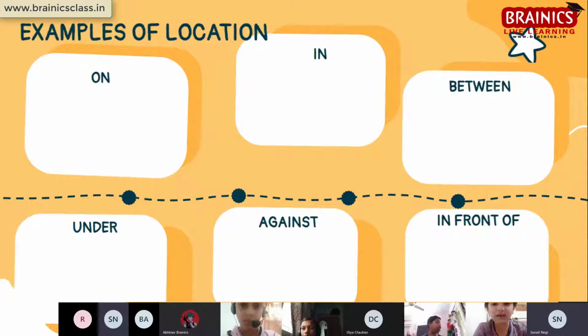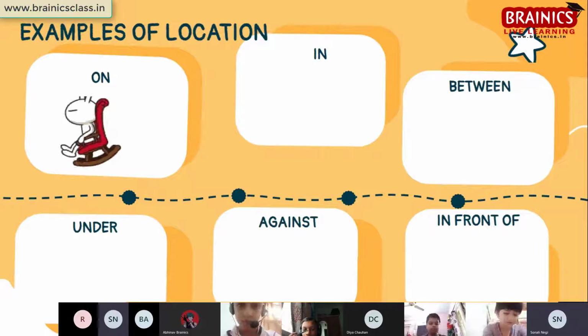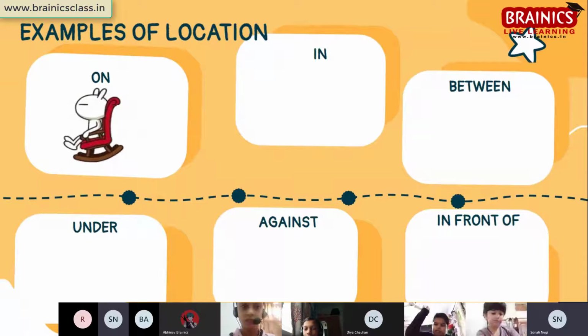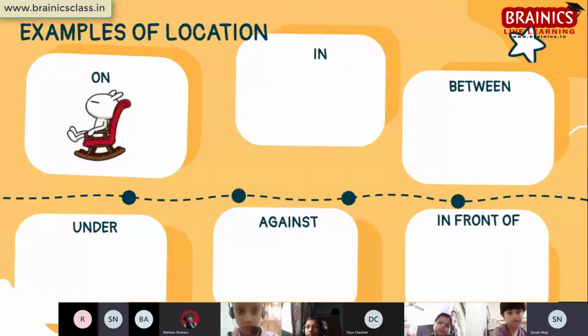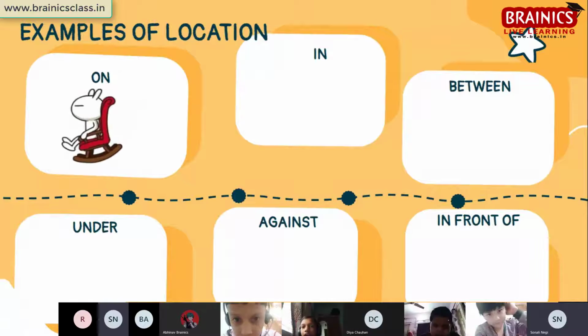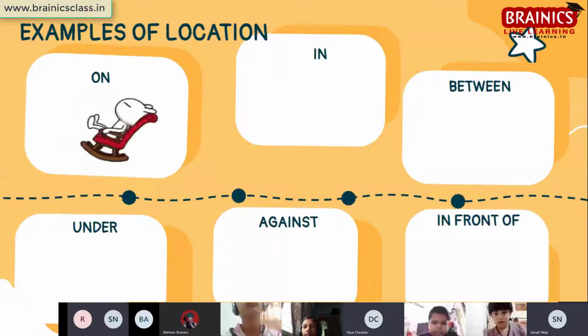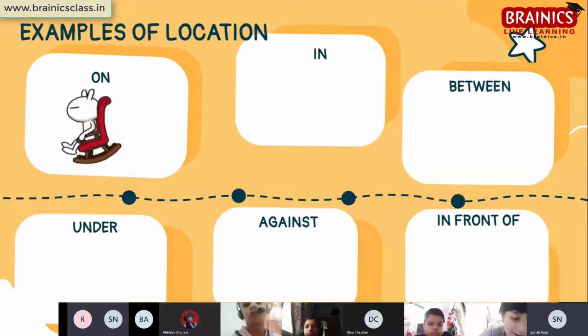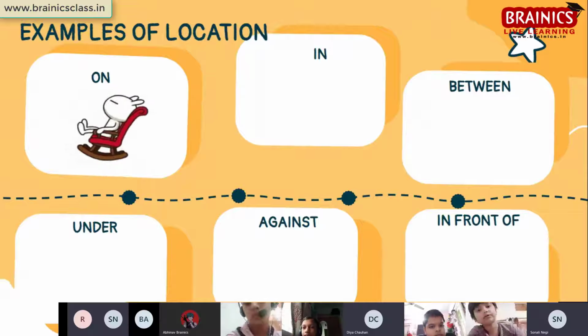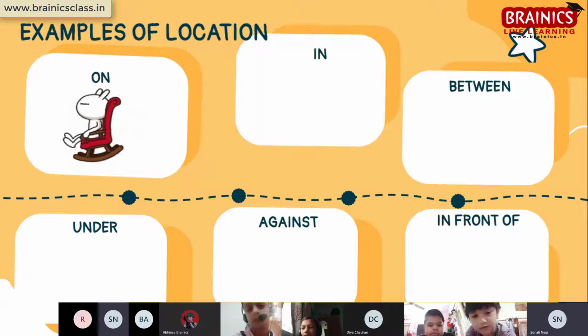Okay, next. Now see the examples. On. First example of on. Anyone who wants to narrate the example? What do you see? Yes. A rabbit is sitting on a chair. The rabbit is sitting on the relaxed chair. Okay, very good. The rabbit is sitting on a chair.